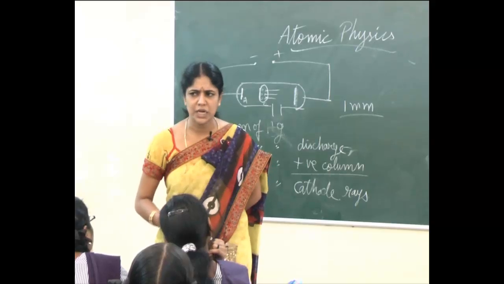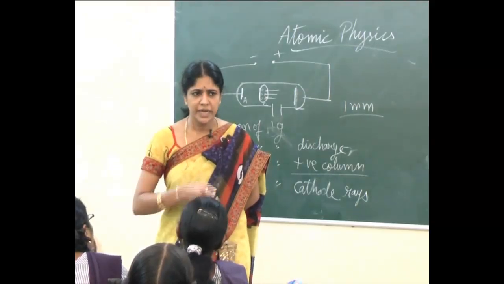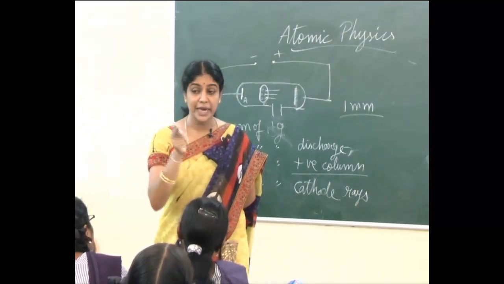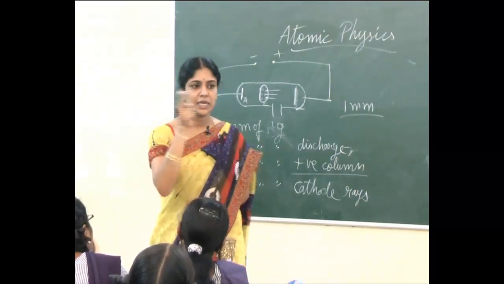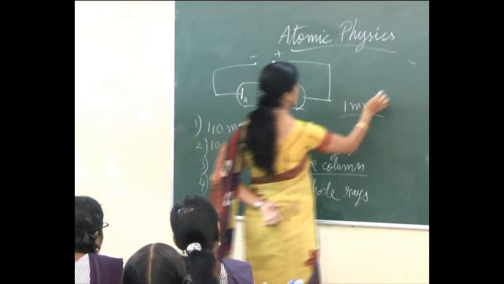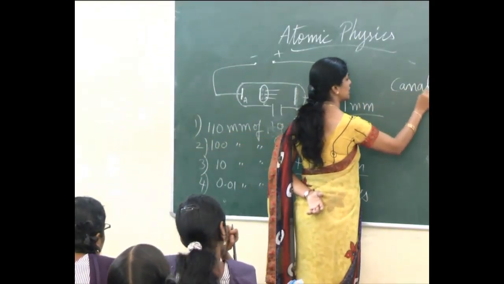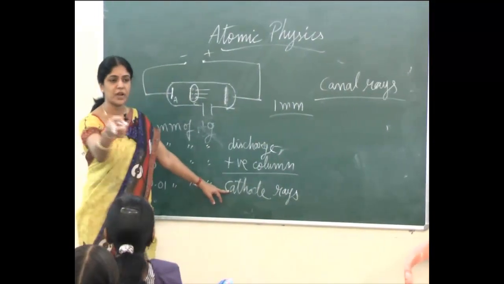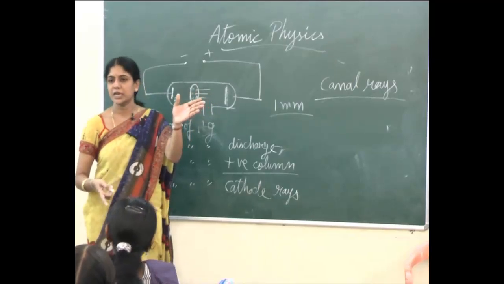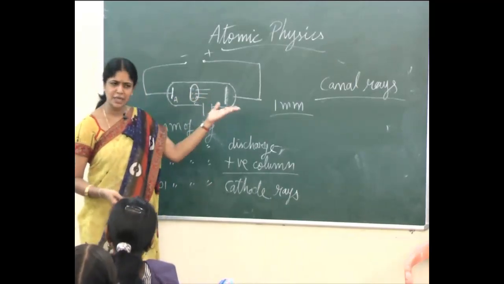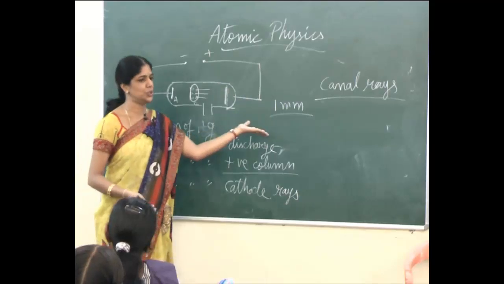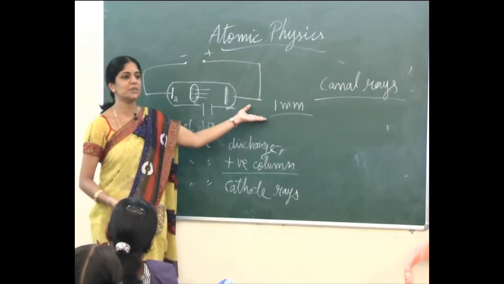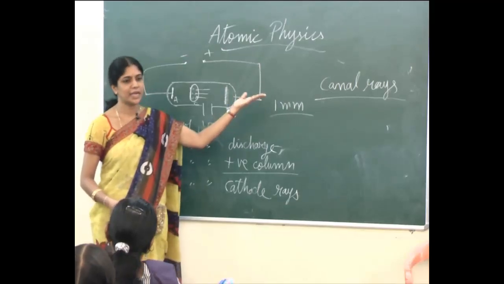How can I know the charge of any rays? In its path, what will I do? I will apply electric and magnetic fields. Depending upon the direction of the deflection of the rays, இந்த canal rays உடைய direction பார்த்தா it will be just opposite to the deflection of the cathode rays. Cathode rays எப்படி deflect ஆச்சோ அதுக்கு opposite direction இது deflect ஆச்சு. By this I can come to the conclusion these are having positive charge. இதுக்கு negative தெரிஞ்சிருச்சு. அப்ப இதுக்கு என்ன இருக்கும்? Positive charge. Yeah, he named this as the positive rays or canal rays.